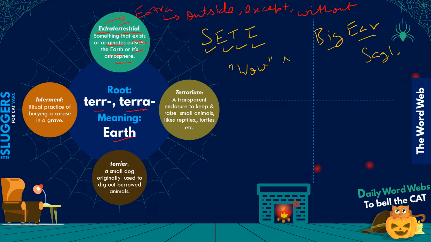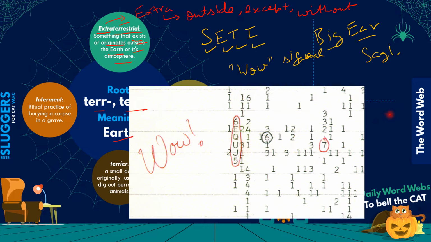Let me tell you why. This is quite interesting. We are going a little beyond vocabulary, but bear with me. What you see here is, I think, the data recording of the signals being captured. This is the part where the astronomer Jerry R. Ehman noted this anomaly, a strong signal. He wrote wow beside it, and since then it has been known as the wow signal. So that's the story behind it.